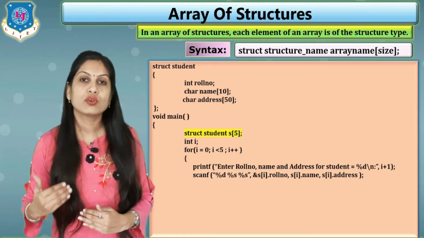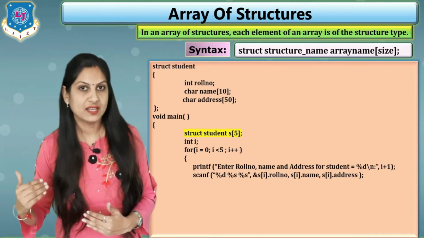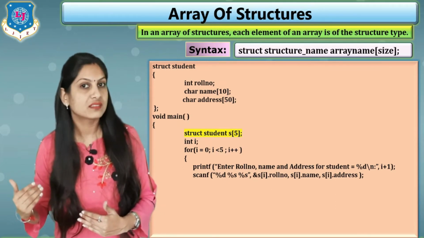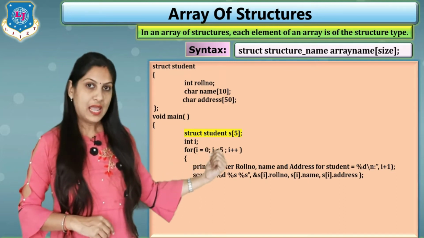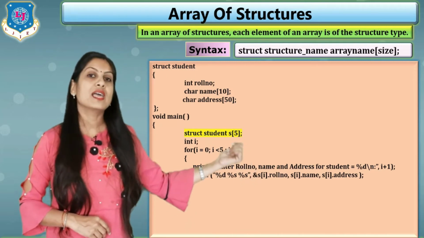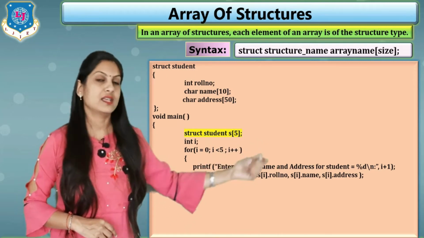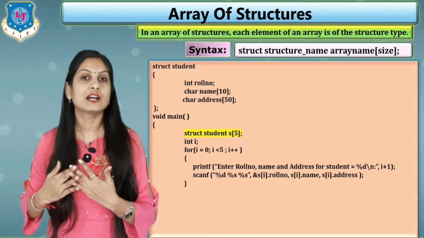In s of 0 you can store the first student's data, in s of 1 the second student's data, s of 2 the third student's data, likewise. Clear? So at the end, s of i dot roll number, then comma, s of i dot name and then s of i dot address. So this is how we read the data for 5 students from the user.